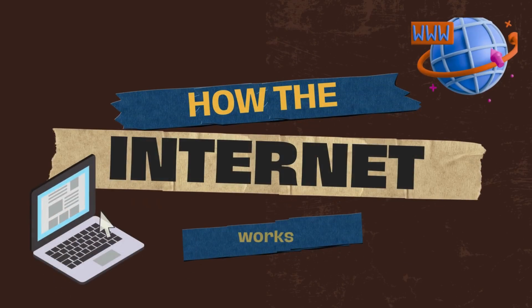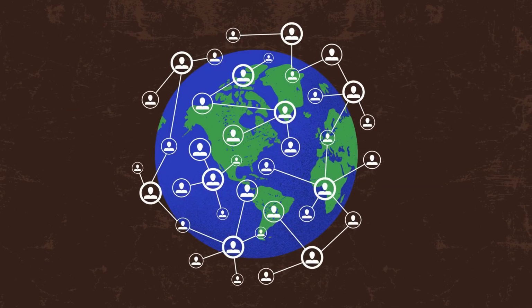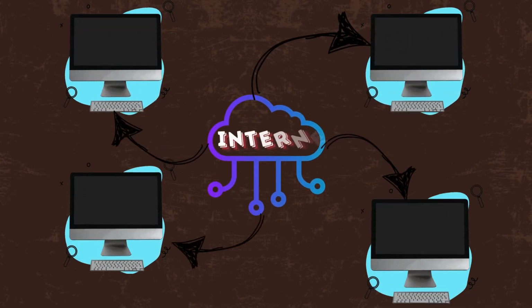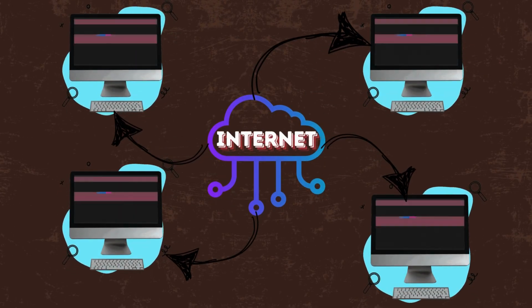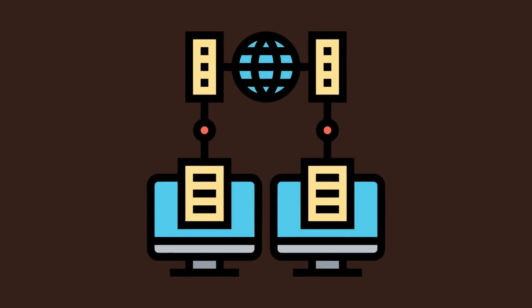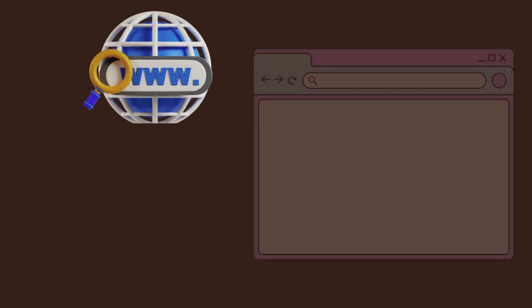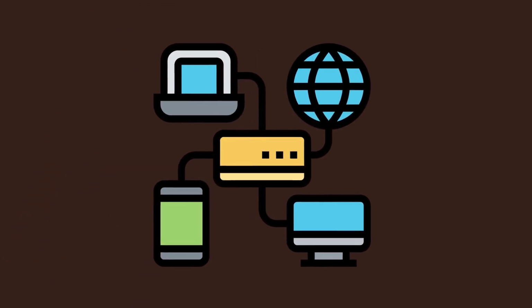How the Internet works. The Internet is a vast network that connects millions of devices worldwide. It works by breaking down data into small pieces called packets, which travel through different pathways over various networks. When you send a message or visit a website, your device connects to a local network, which is usually your